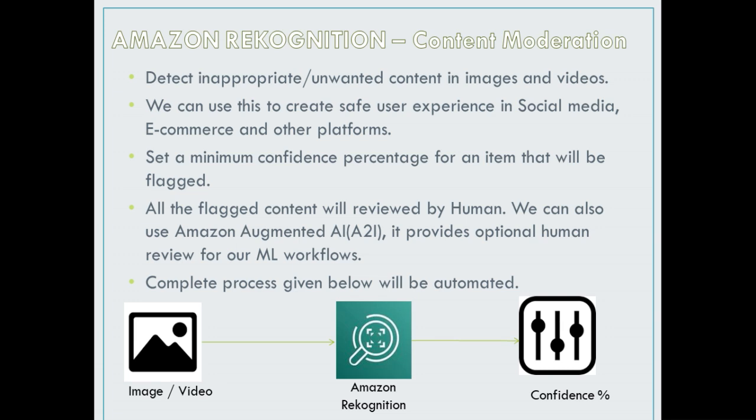Once items are flagged, and there are multiple items, those will be flagged according to our criteria. Then all the flagged items will be reviewed by a human, and we can also use Amazon Augmented AI, which stands for A2I. It provides optional human review for our ML workflows. So in the complete process, suppose there is an image that goes to Amazon Rekognition, which evaluates the image's confidence percentage at a certain level, and it will flag that particular content if this percentage criteria is met.